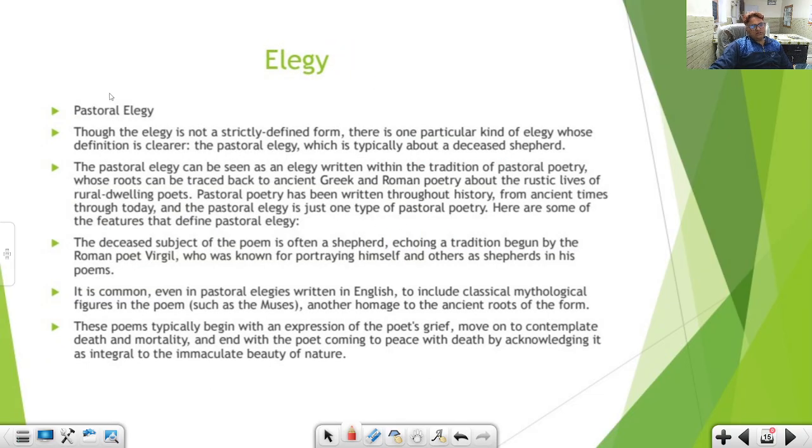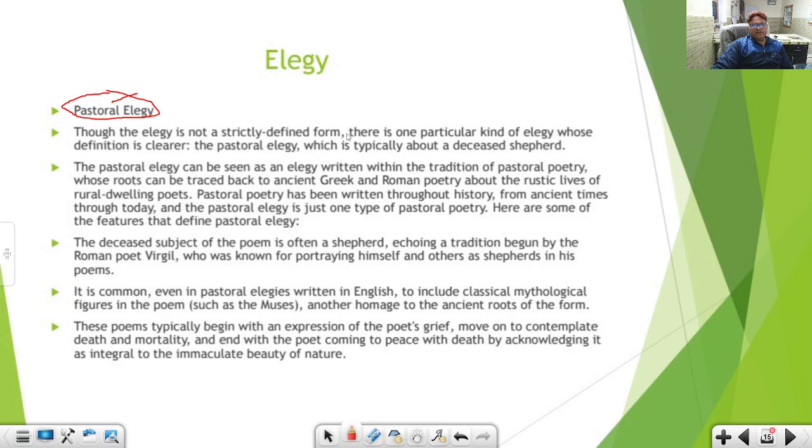Pastoral elegy. Now, there comes another term, pastoral elegy. Pastoral, friends, you are familiar. Pastoral means any piece of literature that deals with the life of rural people, shepherds and shepherdesses. That is called pastoral. If it is a song, then it becomes a pastoral song. Lyric, then it becomes a pastoral lyric. And here we are discussing elegy, so it becomes pastoral elegy. And pastoral elegy has been very, very popular.